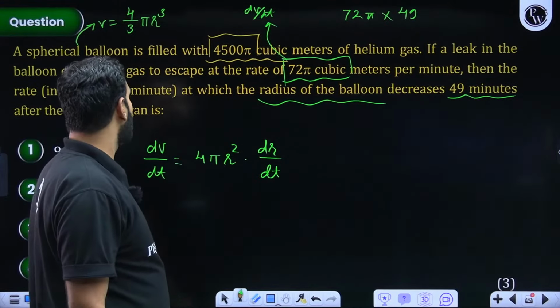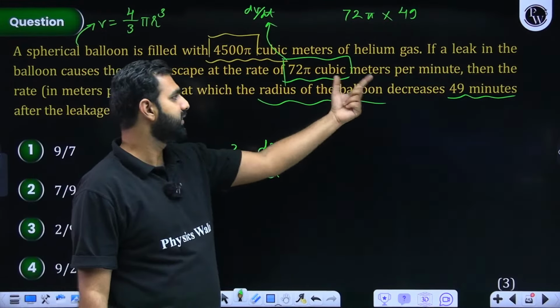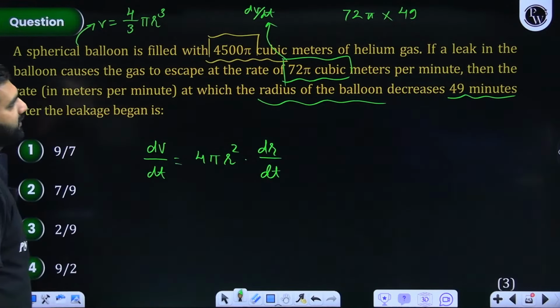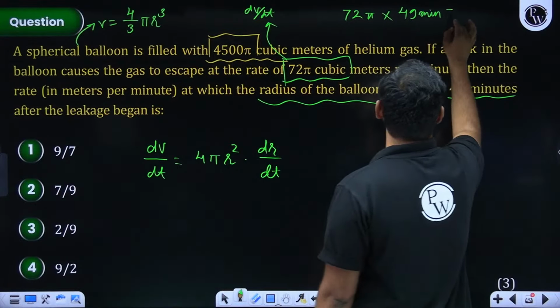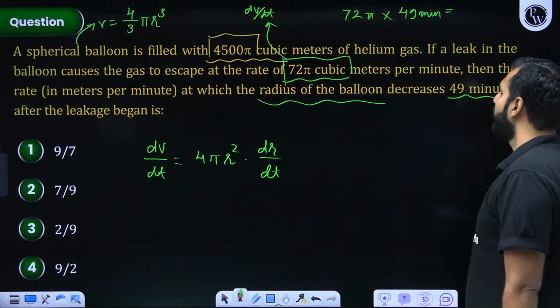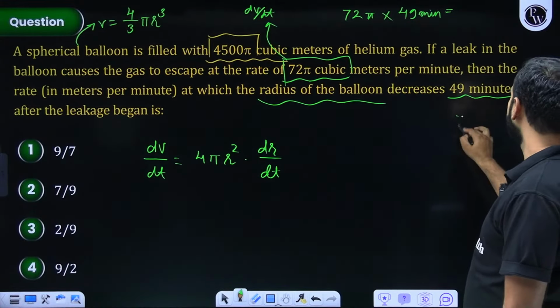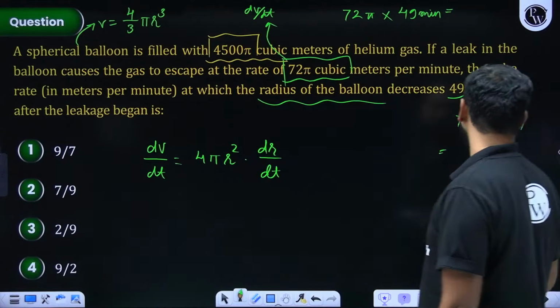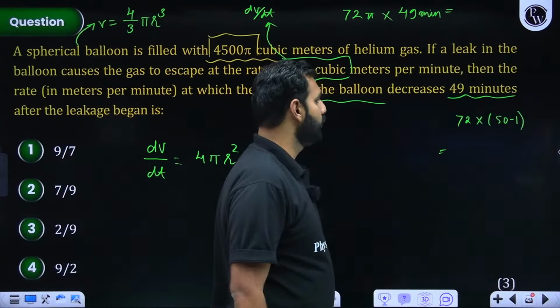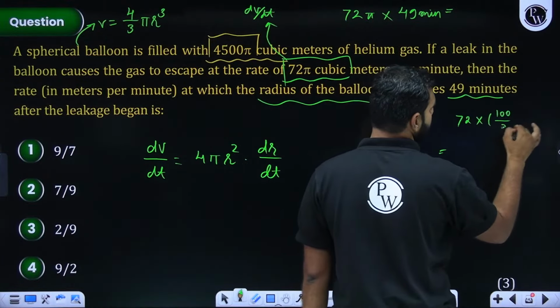But at which the radius of the balloon decreases after 49 minutes. So first of all, please understand, after 49 minutes, how much gas has already leaked? So it is 72 into 49. I'll do it like this, 72 into 50 minus 1. I hope you're understanding it. So 50 into 72. 50 I can write as 100 by 2. I hope you're understanding this method. 100 by 2 minus 1.